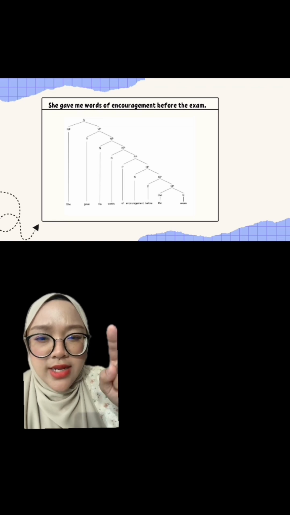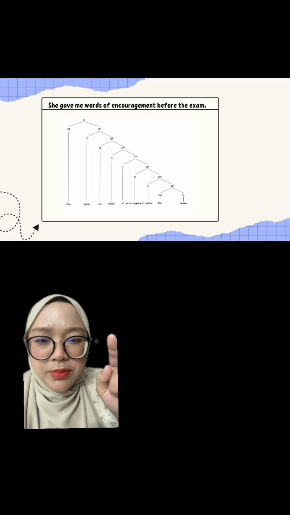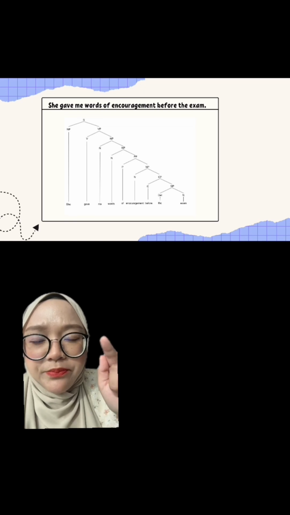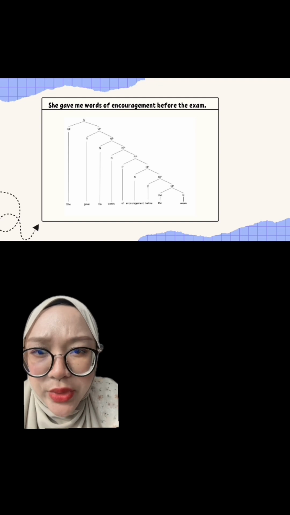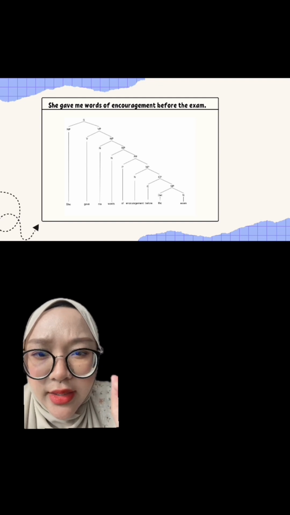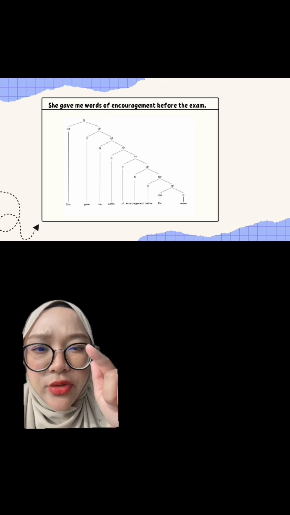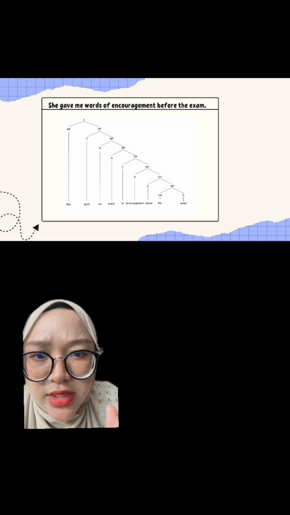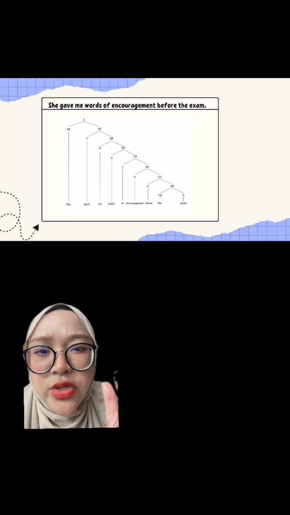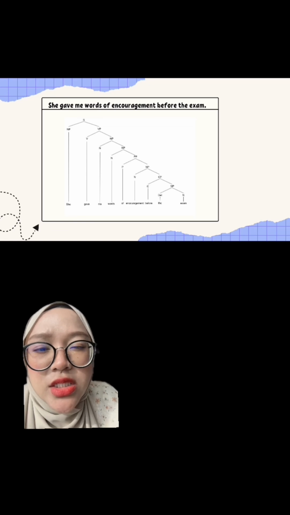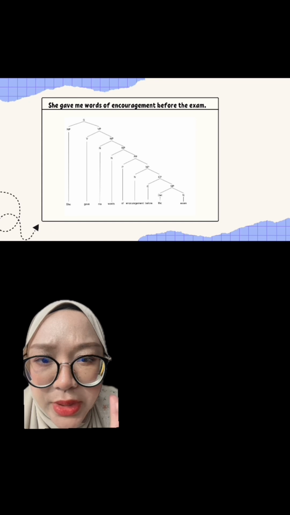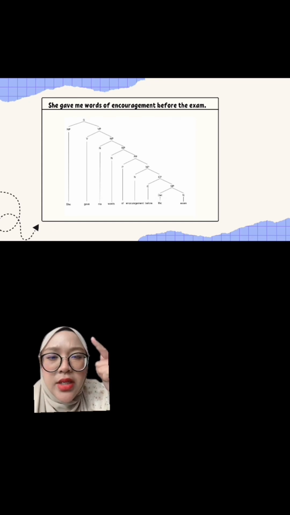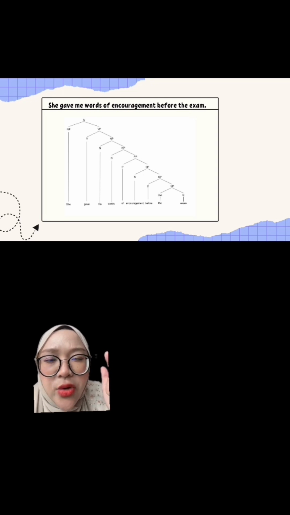First of all, you have to put S, NP, VP, so that NP, you know that is she. And then the verb phrase, as we know that gave is the verb, and then continue with NP, and then noun, which is me, and continue with NP, which is words, and of is a preposition. So we need to put PP, which is prepositional phrase. And then don't forget to put P. P is preposition, which is of. And then continue with the NP, which is the encouragement.